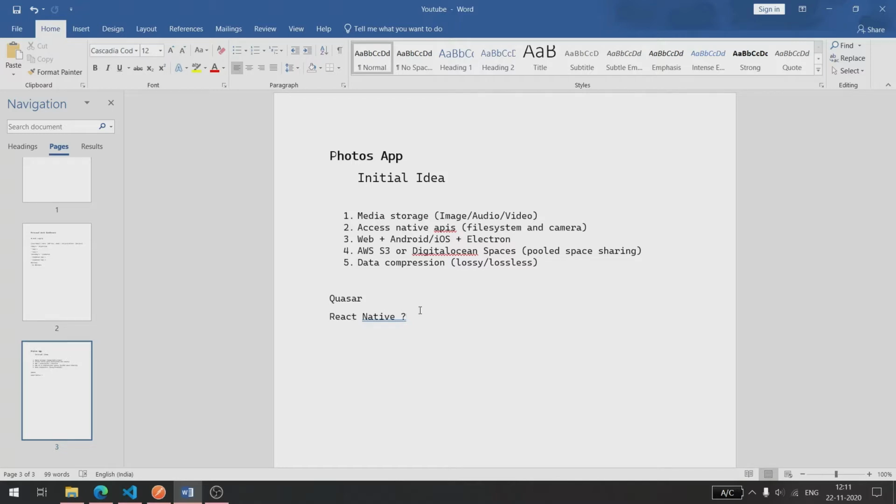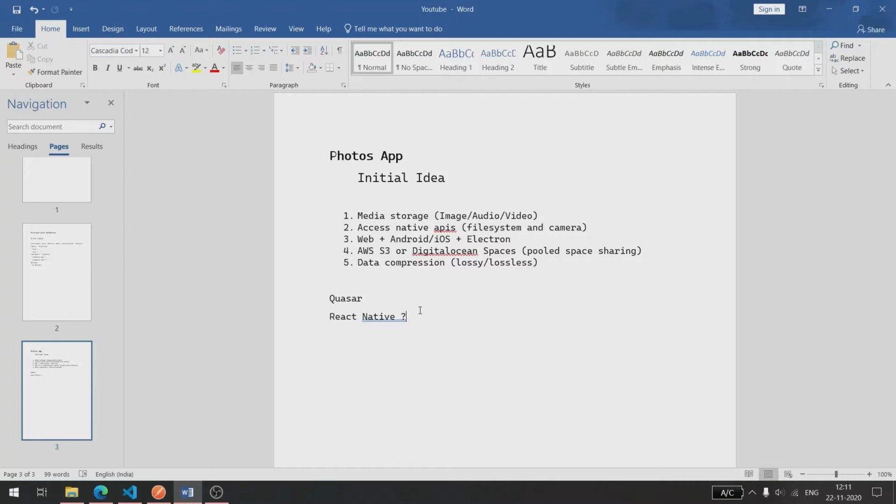You don't have to upload your photos manually, but you can assign it a sync folder, and it will automatically upload your photos. So we will be creating this app for web, Android, iOS, and Electron. And this framework, Quasar, which I was talking about, does have all these features.